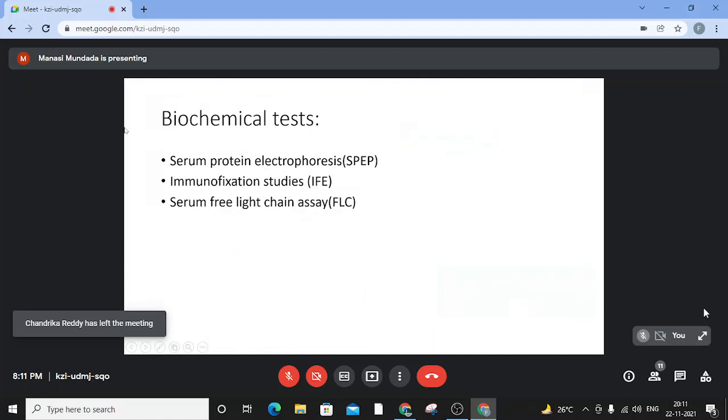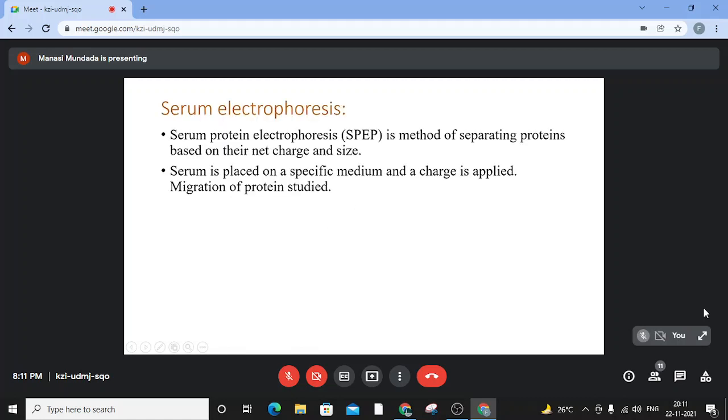So what are the biochemical tests? They also form the backbone in the diagnosis of multiple myeloma. The three commonly used tests are the serum protein electrophoresis, the immunofixation studies, and the serum free light chain assays. Serum protein electrophoresis is a method of separating protein based on their net charge and size.